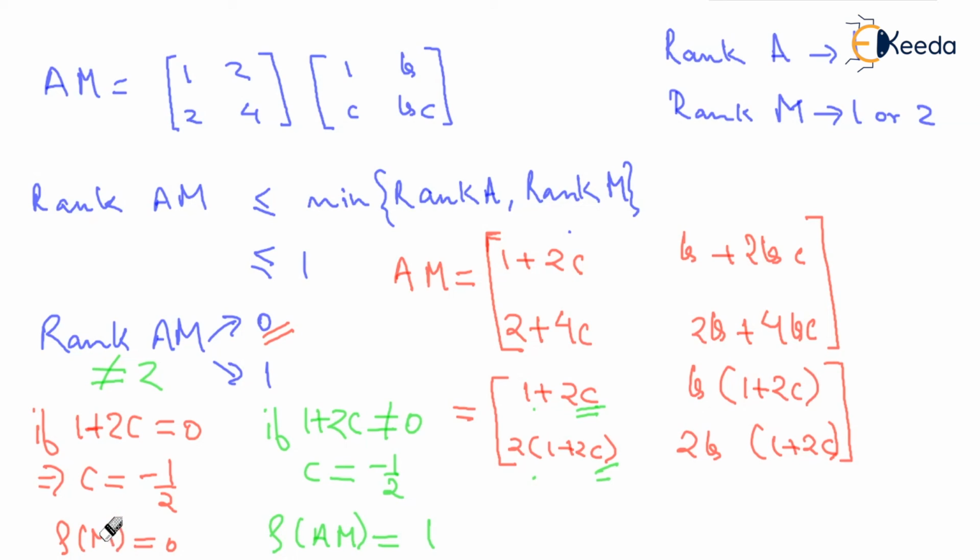This is actually AM. Even if B becomes 0, you'll have something like this. Let's say 1 plus 2C is alpha. So this is alpha, this is 2 alpha, this is 0, this is 0. Then also you have one non-zero element and the rank becomes 1. So no matter if these two elements are 0, the rank is going to be 1.